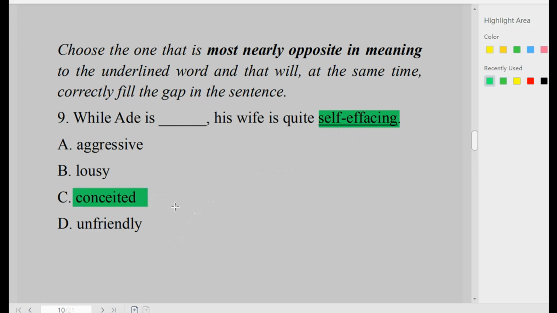It means to speak excessively about oneself, something very close to being proud.